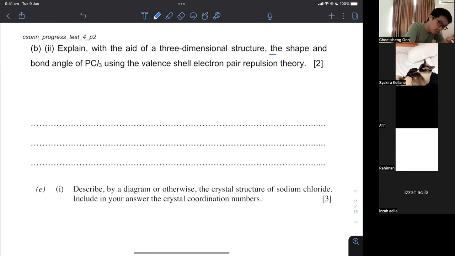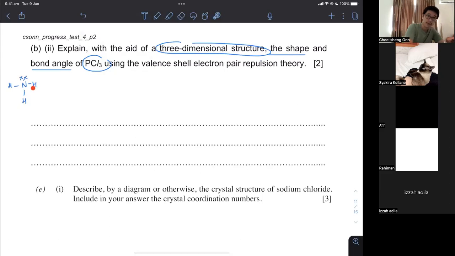If you want to show the shape and the bond angle, you have to use a three-dimensional structure. We're talking about PCl3. So PCl3 is very similar to NH3. If you know NH3, NH3 has 3 covalent bonds between nitrogen and hydrogen. Now you can think of NCl3. Chlorines also form a single covalent bond, so when it's bonded to nitrogen, it's going to look like that. Then you can think of PCl3, because phosphorus is just below nitrogen in the periodic table. This is exactly what the syllabus meant by you must know the basic stuff, okay?